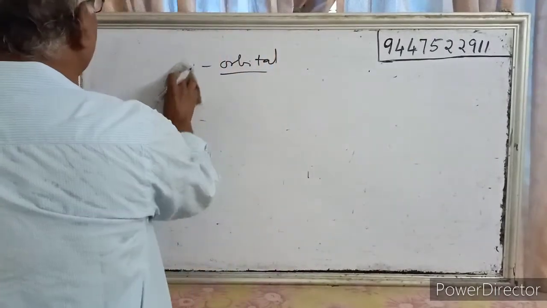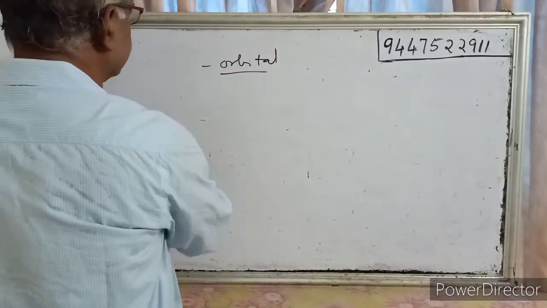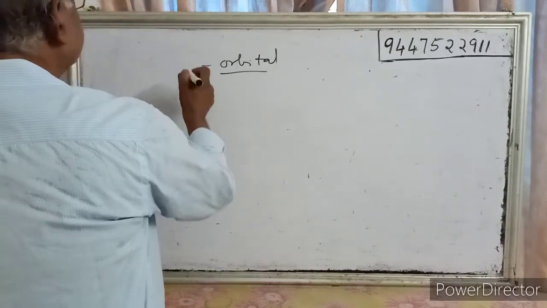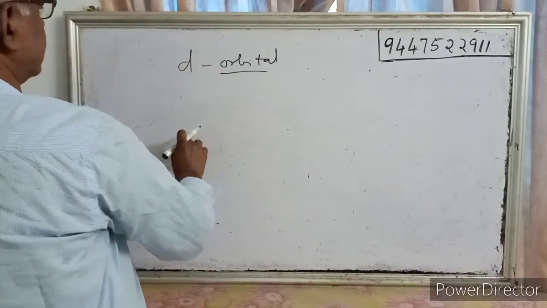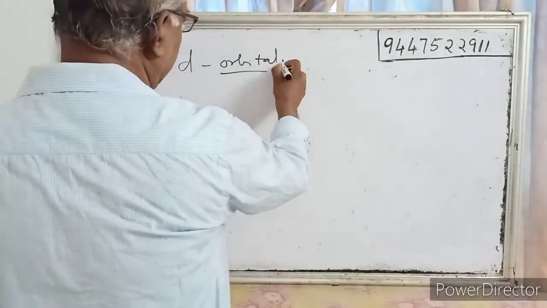So next is the d orbital. D has 5 orbitals.